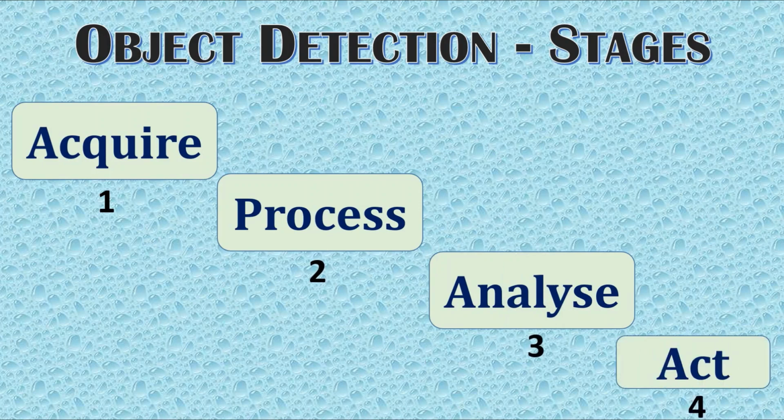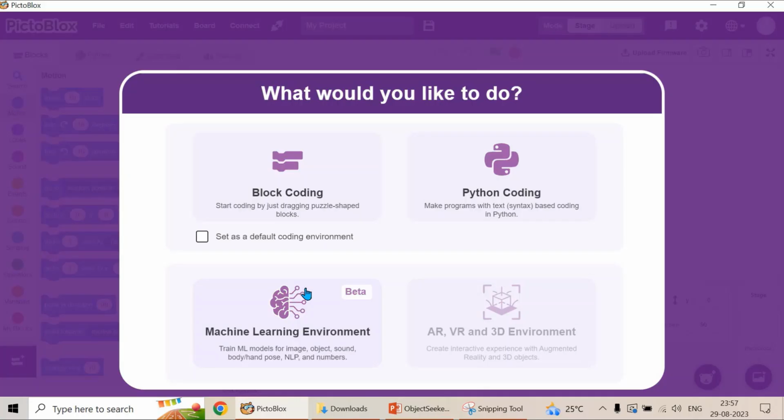And the last one is to act, that is decide and act based on the information for what has to be done. For example, if an object is analyzed, you may want to display the name of the object or the count, whatever it is. That is the last step.